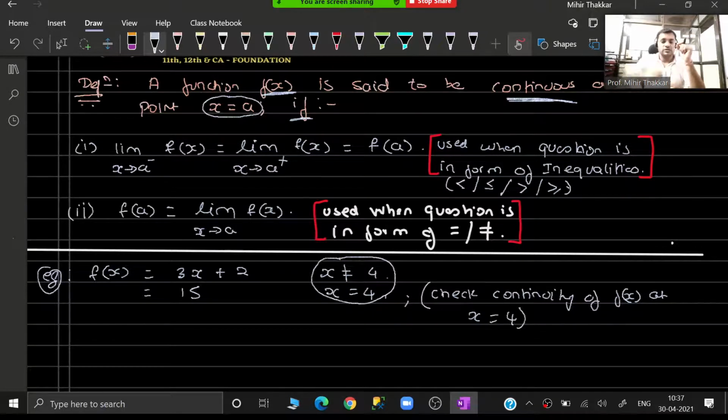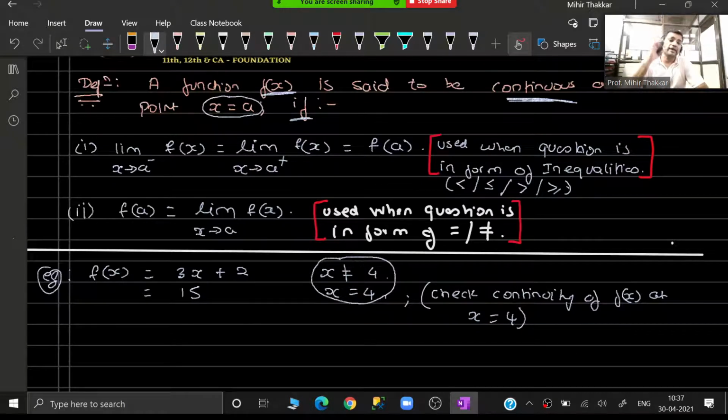As I told you, if the condition is in the form of inequalities, I will use the first formula. If the condition is in the form of equal or not equal, then I will use the second formula. So here guys, you can identify that definitely you have to go for the second formula, because not equal and equal are given in the condition.